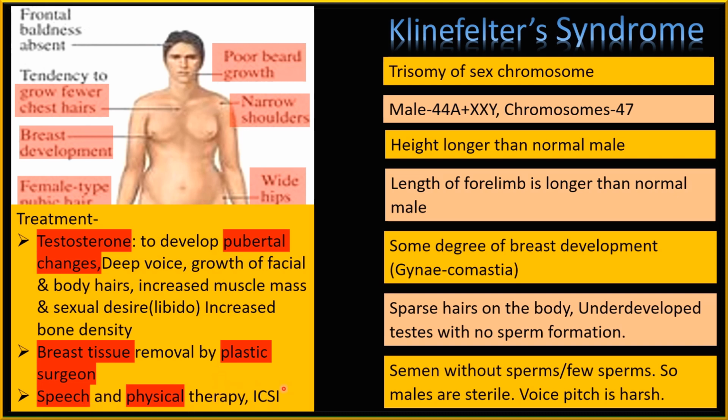And as the quantity of sperm is very less, to help them to become father, there is a technique called intracytoplasmic sperm injection. This is a therapy used to help them for reproduction. So in case of Klinefelter, there's a trisomy of sex chromosome with these features. Now students, so far we discussed the diseases which are with more chromosomes or fewer chromosomes.